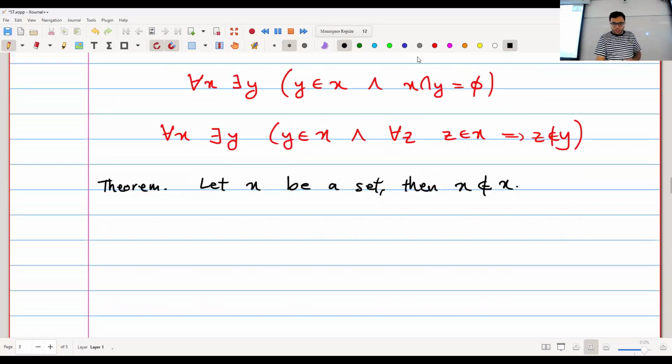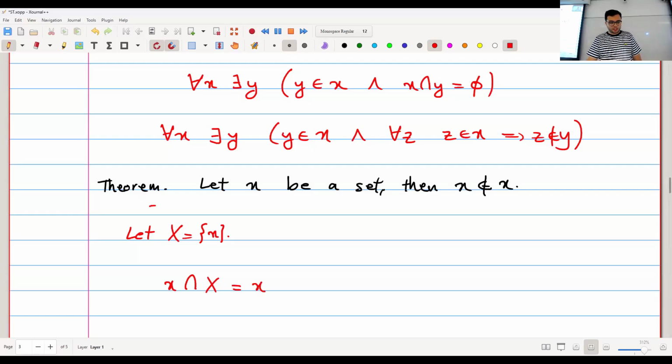Okay, so I can do this. I can say, let's define a new set. Let big X be a set that has only one element, small x. Okay. Then what's happening here? Every element of big X has intersection with big X, right? Because what is small x intersect with big X? It's just small x, right?